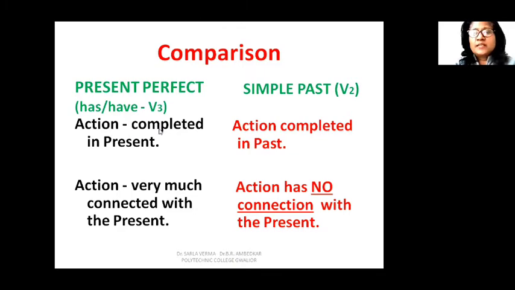This is the difference. But to emphasize the connection with the present, when we want the effect of the action to be evident in the present, then we use present perfect tense. When you do not want to maintain the connection with the present, then we use simple past.